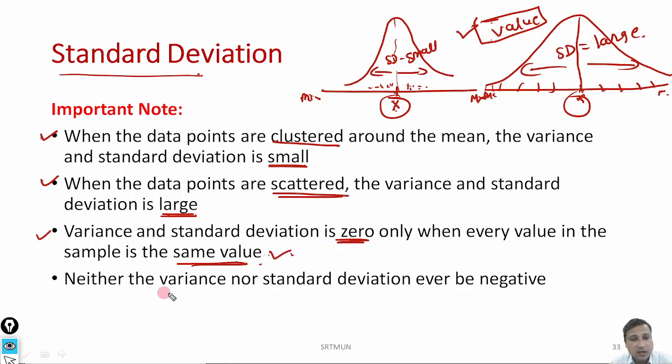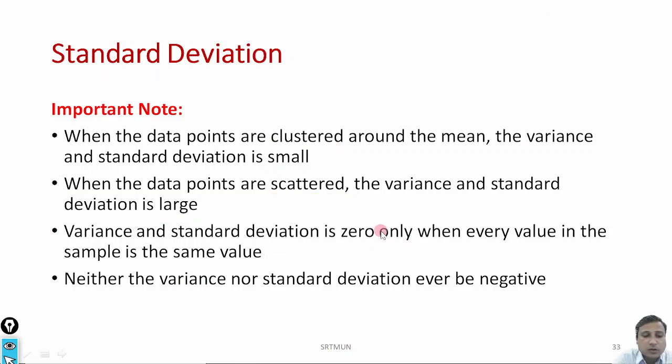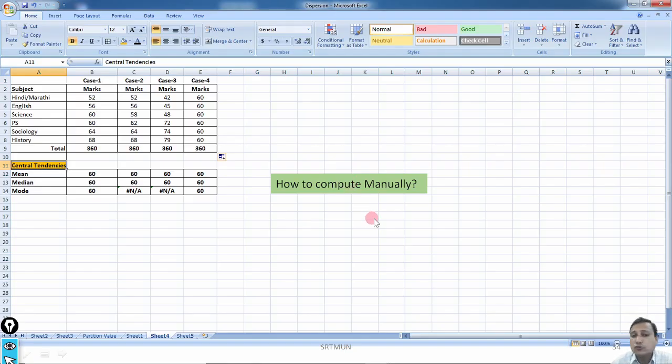Neither the variance nor the standard deviation can ever be negative. So whenever we compute standard deviation, it will never come with a negative sign. Your standard deviation always comes with the positive sign. Always it comes with the positive sign. Now let me take you to the example.